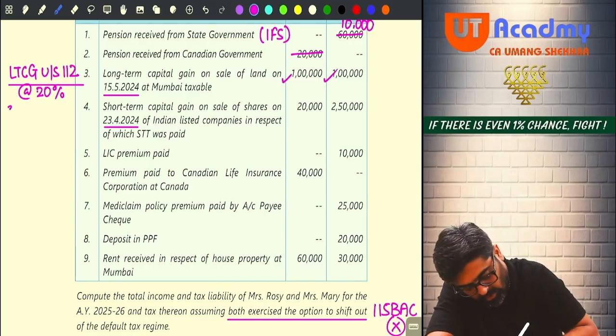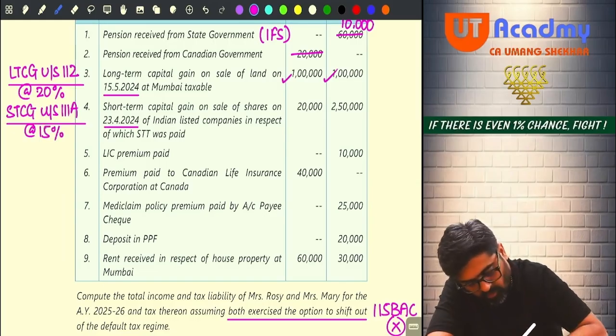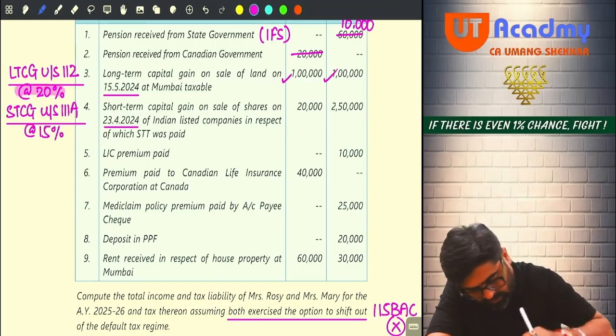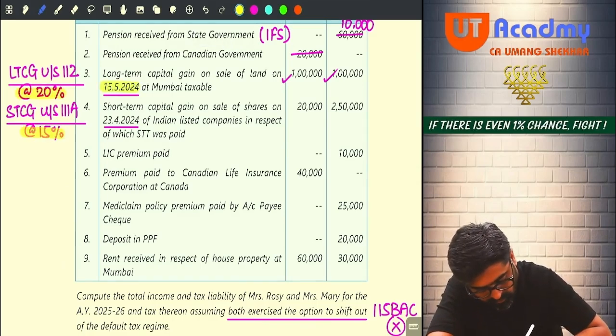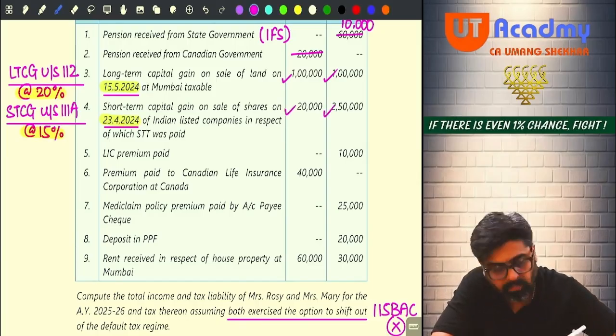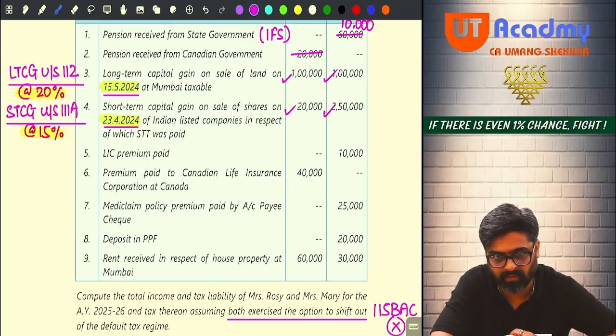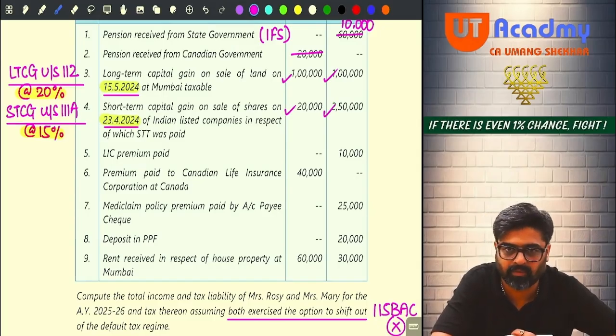So can I say this is short term capital gain under section 111A and taxable at what rate? At 15%. Why have we done 20% over here? Because this date is there. Why 15%? Because this date is here. And this short term gain is also taxable for both of them. Because Indian companies' shares are sold, whatever gain is coming, that is always your Indian income. Even if your status is non-resident, it will be taxable for you. Yes or no?